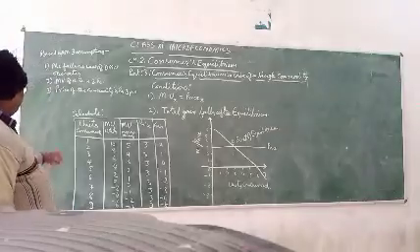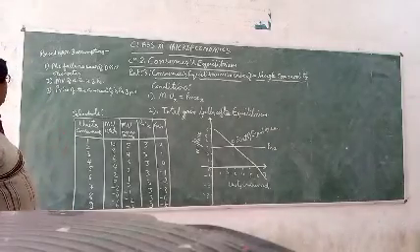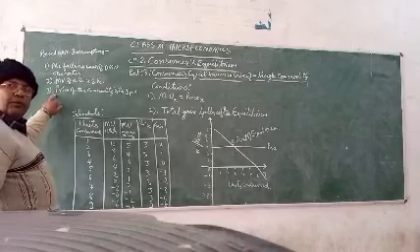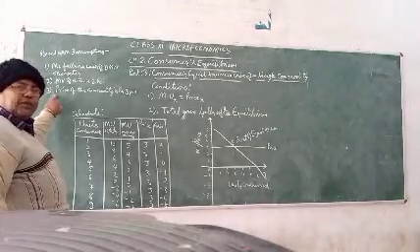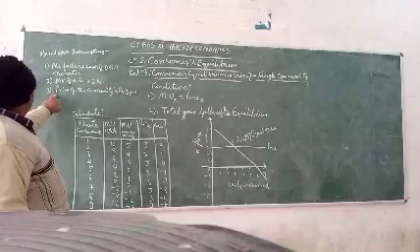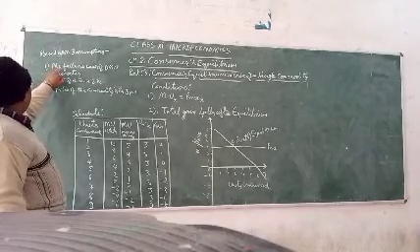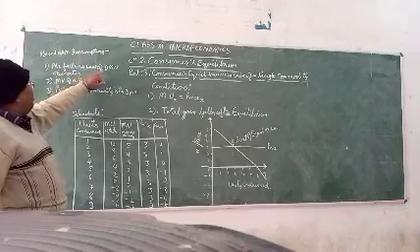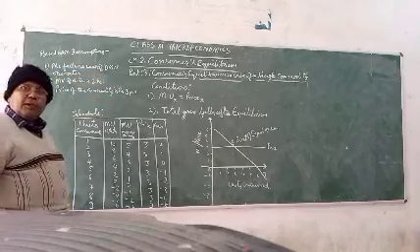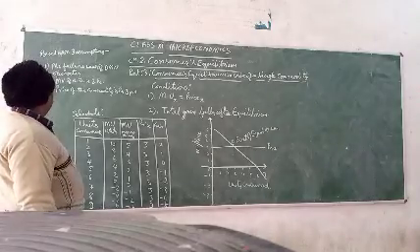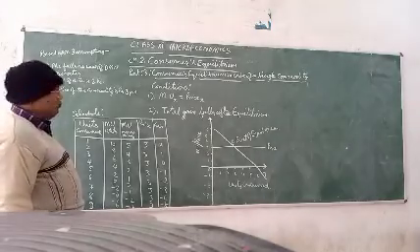For preparing this schedule, three assumptions are to be considered. First, marginal utility falls as the law of diminishing marginal utility is operating.